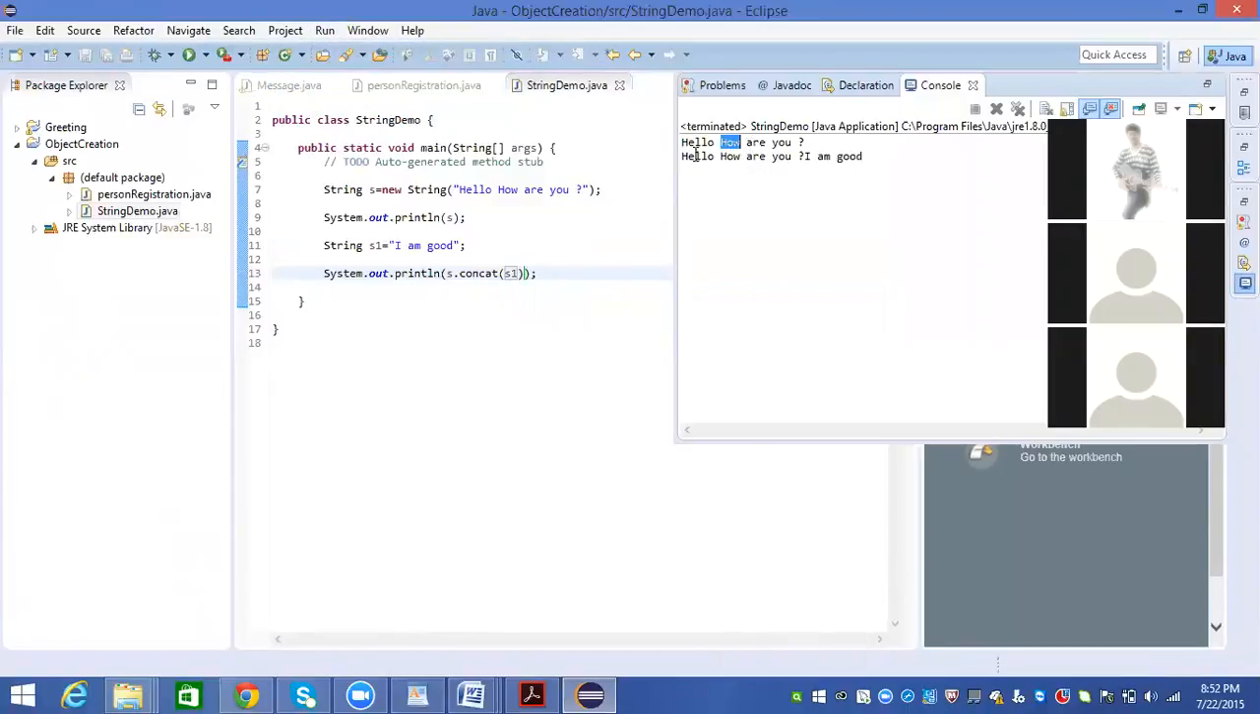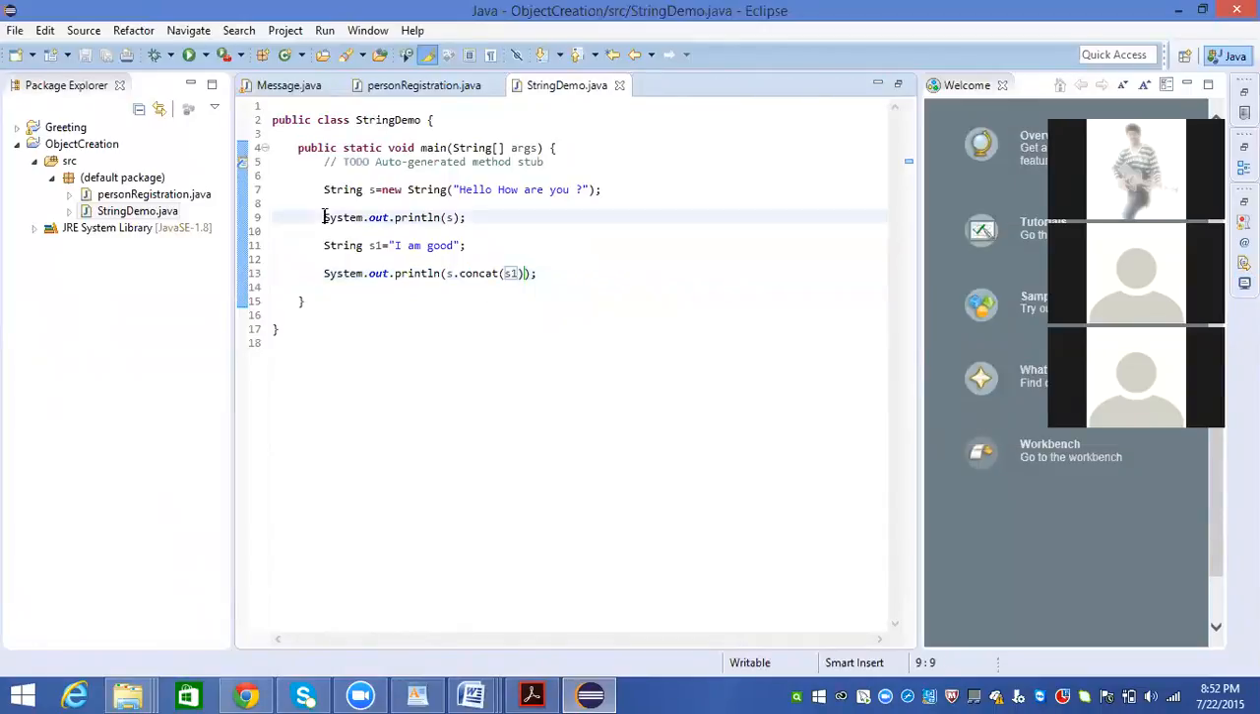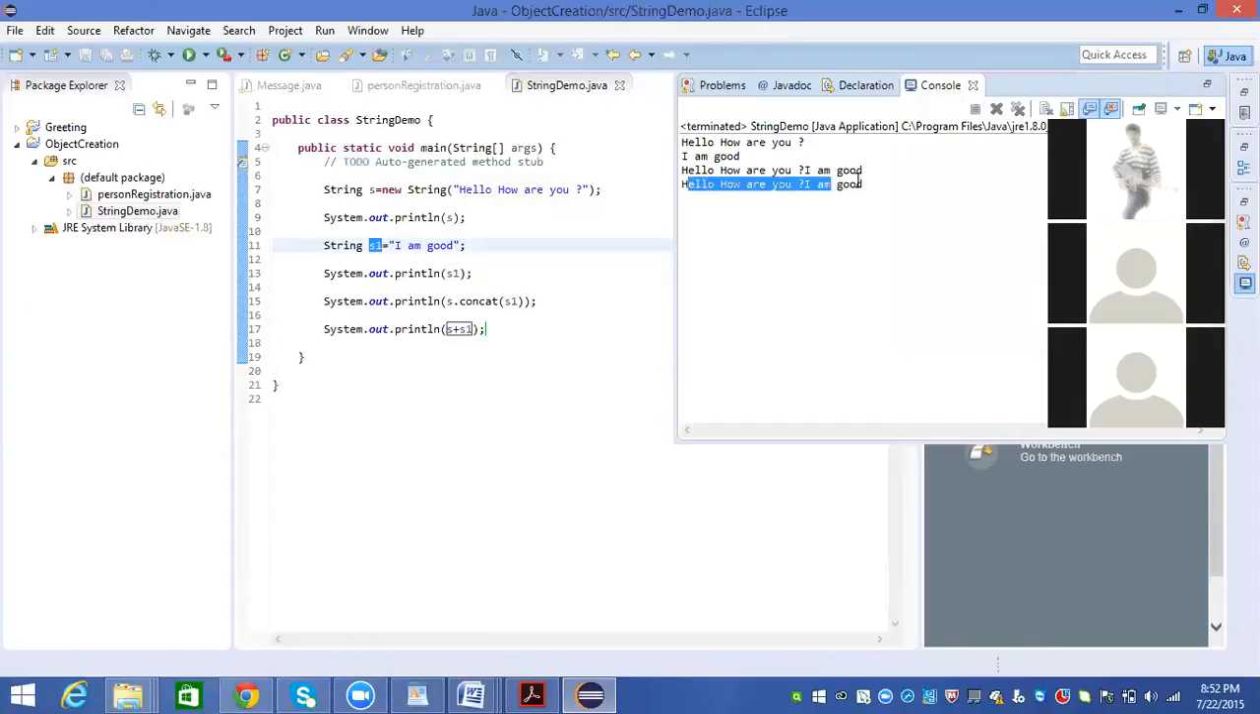See, hello, how are you? I am good. This is a combined string. By using the concat method, you can combine both the strings. Now let's see, you can combine both the strings using another operator called the concatenation operator: S plus S1. It means the string S is combined with S1. You can see the same output: hello, how are you? I am good. You can concatenate in both the ways.